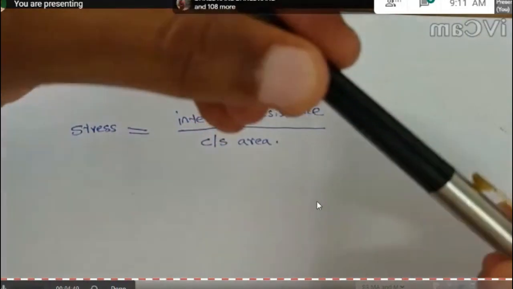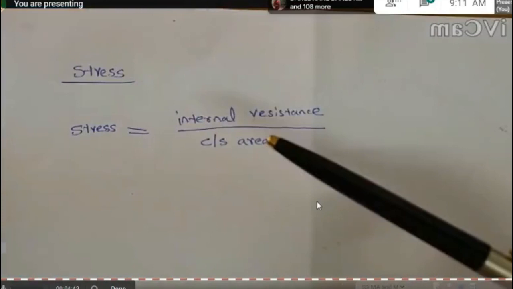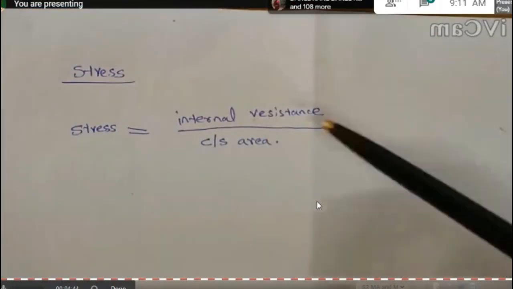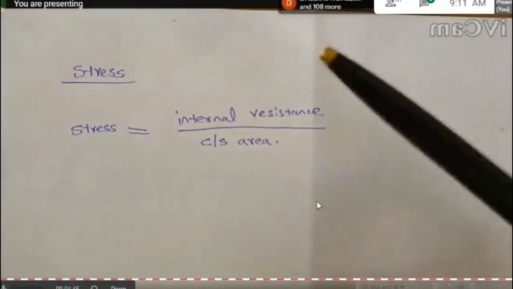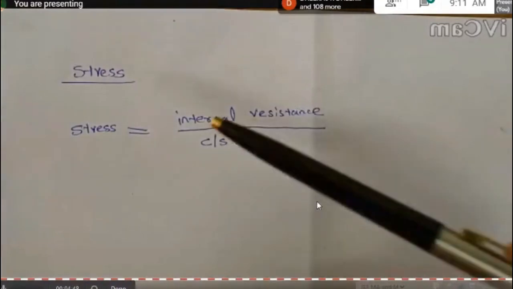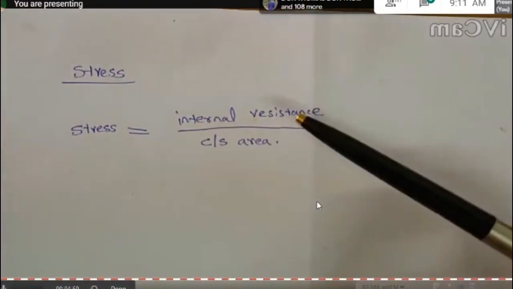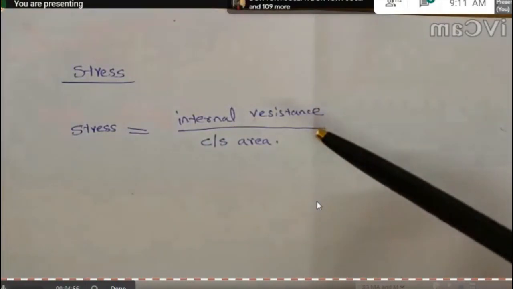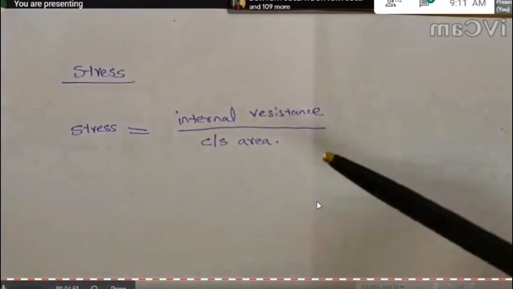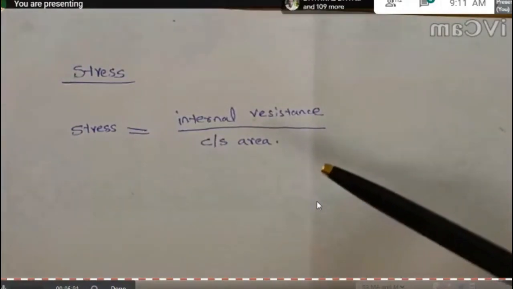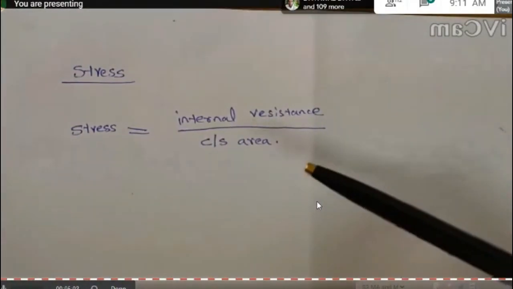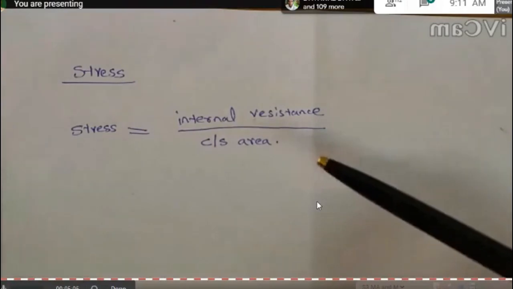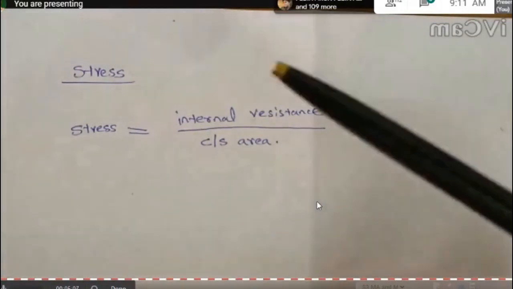The main reason is this: when I apply external force, this body develops an internal resistance against this external force, and this internal force prevents the deformation of this body.